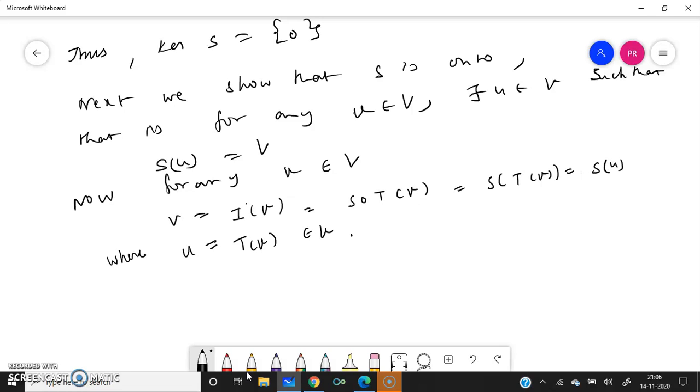Thus we have proved that V can be written as S of U. What we have proved here is that V can be written as S of U, so V has a pre-image. We started with V, and V can be written as S of U. Therefore U equal to T of V, for some V in V, thus S is onto.